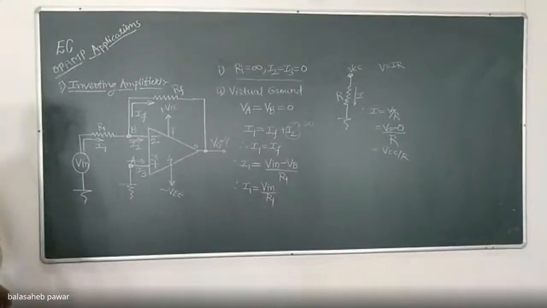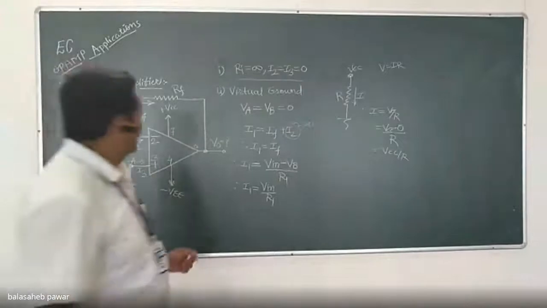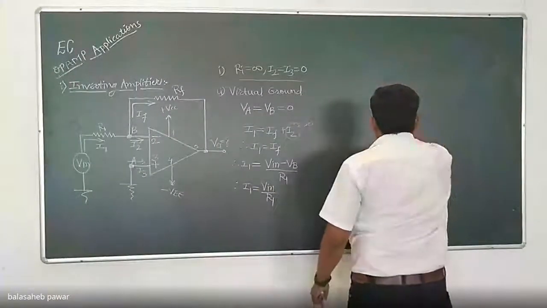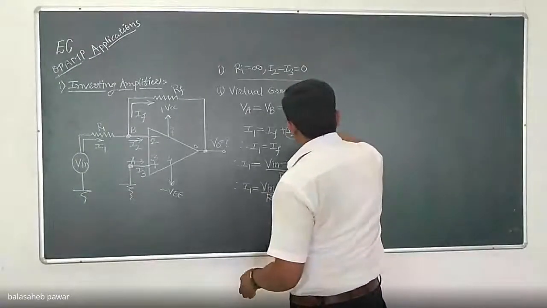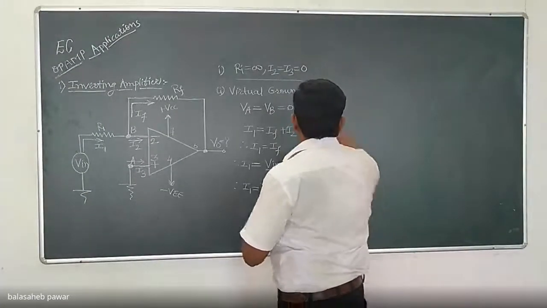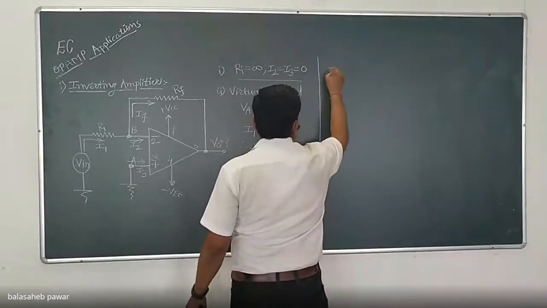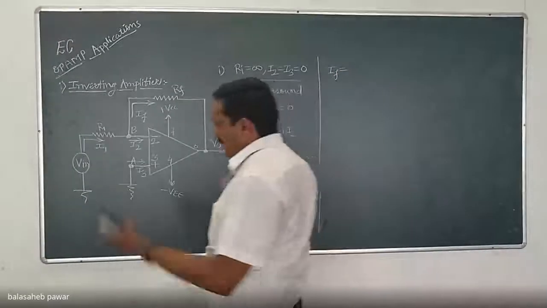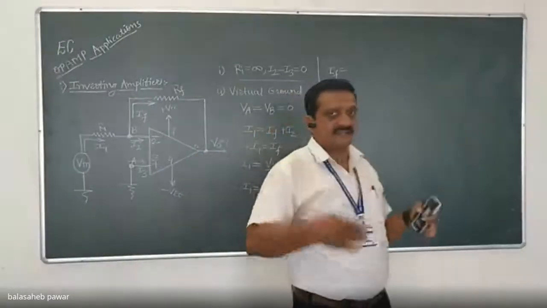Okay. Similarly, we have to write another equation for the other current, that is IF. So how much will be IF? IF equals, again, the potential difference across that resistor divided by its resistance.